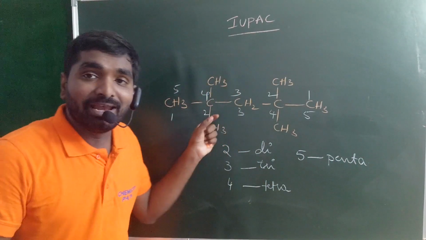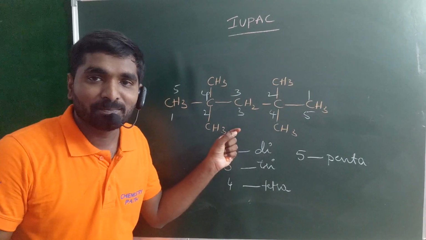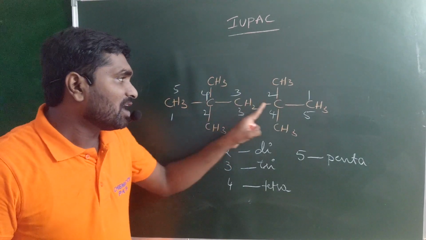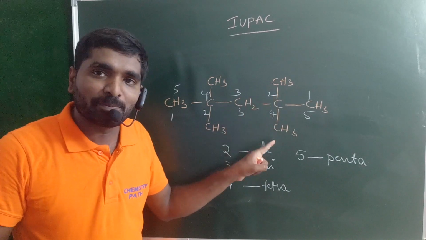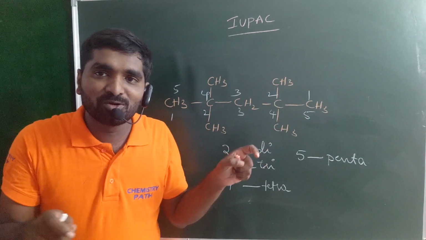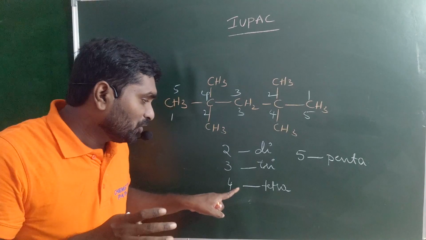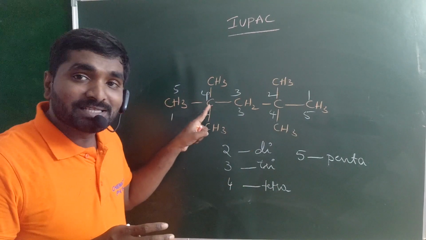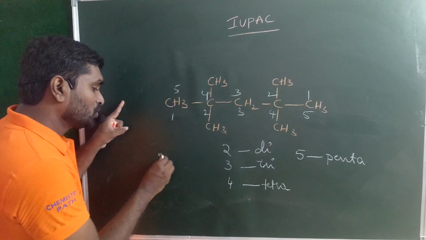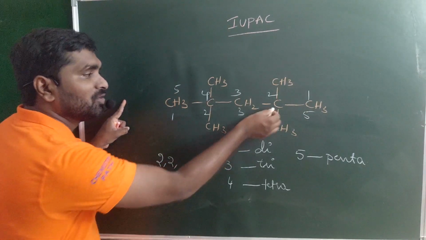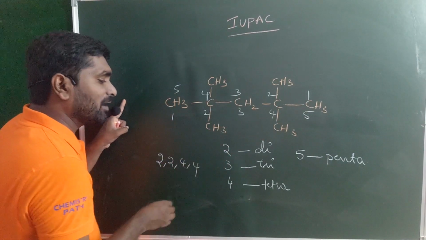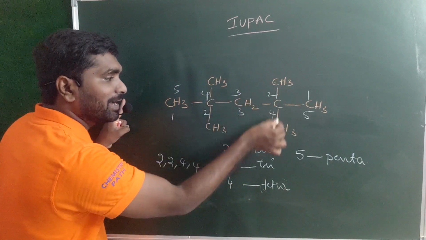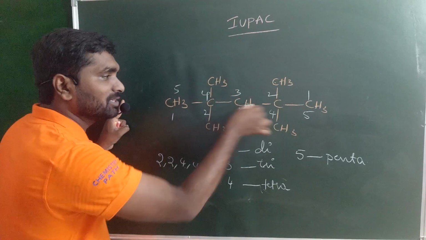So the name of this compound is: on the second carbon two methyl groups are present, on the fourth carbon two methyl groups are present, and the total number of methyl groups is 4. That means you must use the prefix tetra. So 2,2,4,4-tetramethyl.